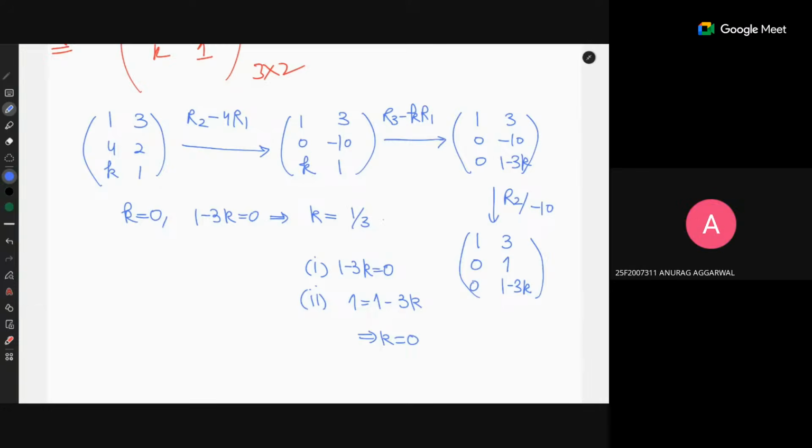Sir, we can perform the row operation R3 minus 1 minus 3K into R2, to reduce it to RREF form. Yes. Okay, so let's do that. R3 minus 1 minus 3K into R2. Row 1 is 1, 3, row 2 is 0, 1.